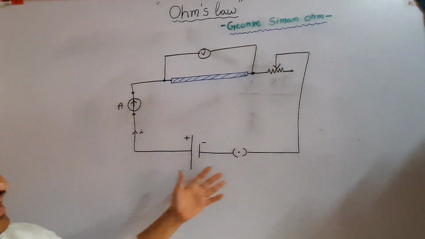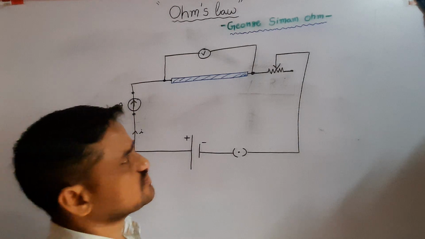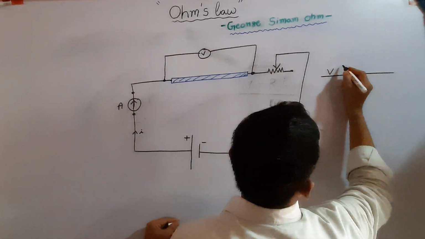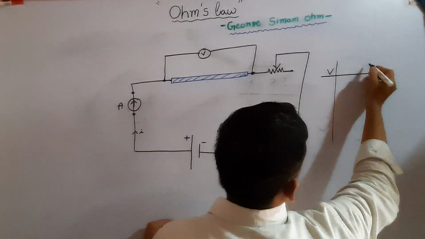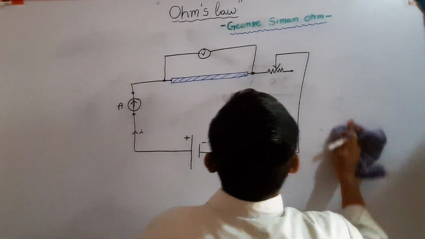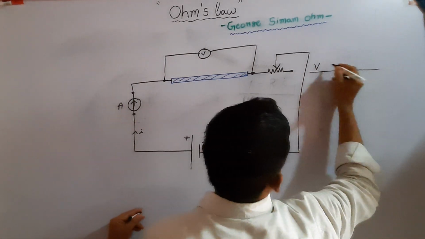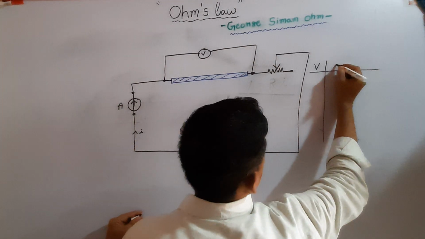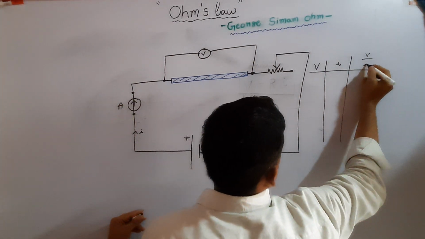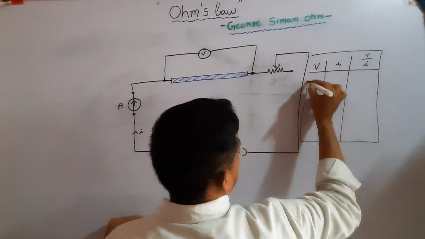So this is the experimental arrangement of Ohm's law. We draw a table between the quantities: potential difference, current and ratio of potential difference and current.